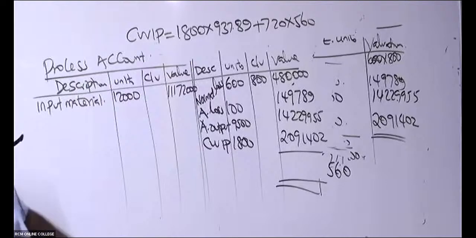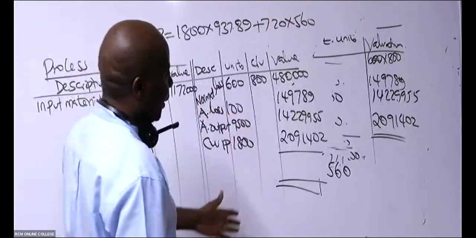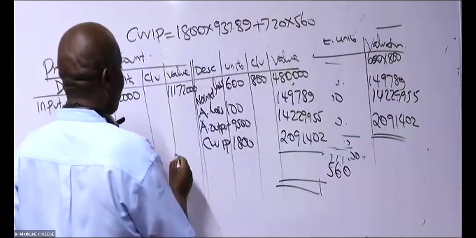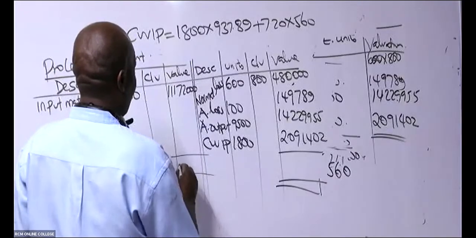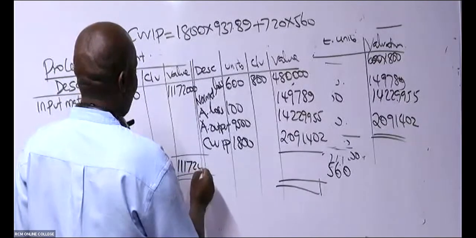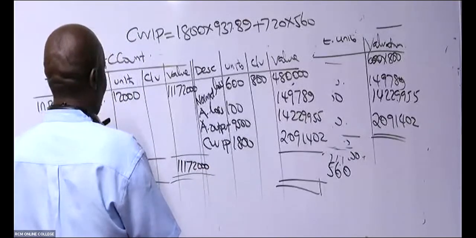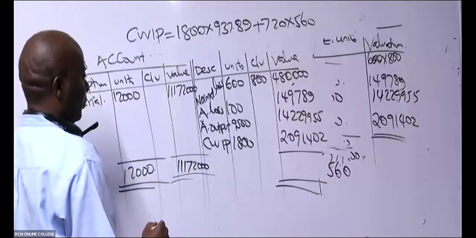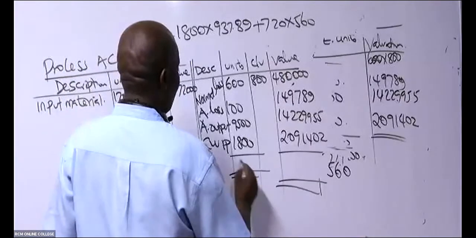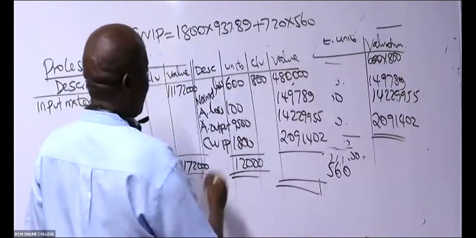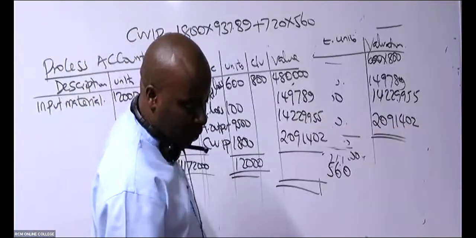So you're adding 480,000, 149 something. Is there somebody who is able to give me that total?